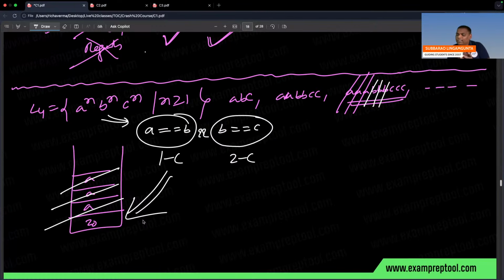For every B, cancel A. B is over, A is also over, means number of A's equals number of B's. Perfect.